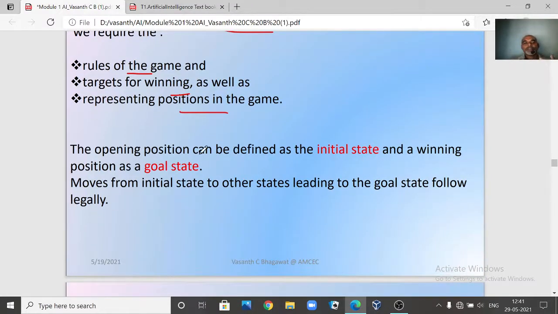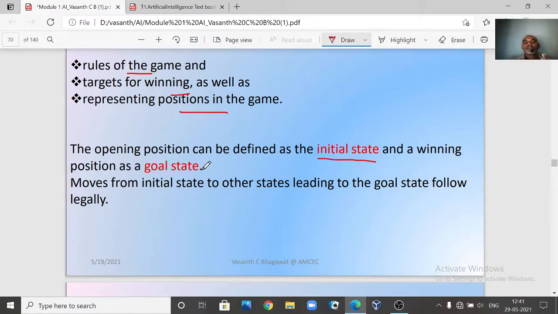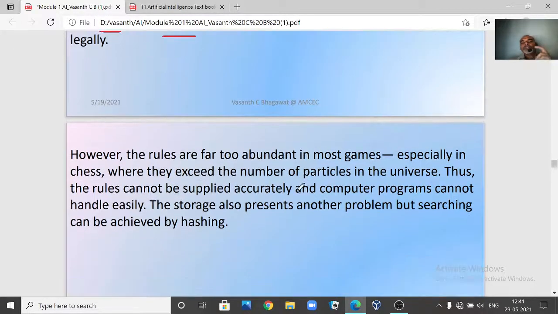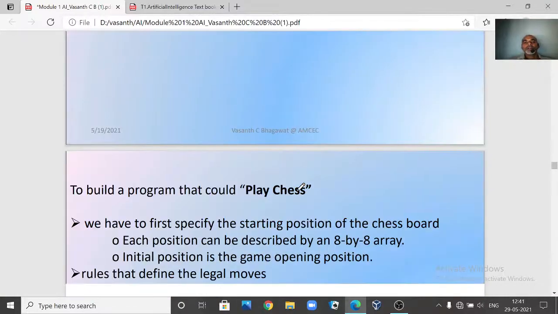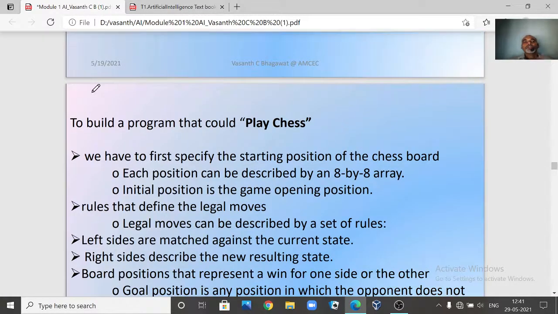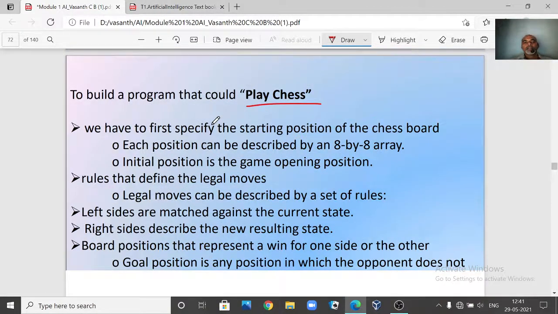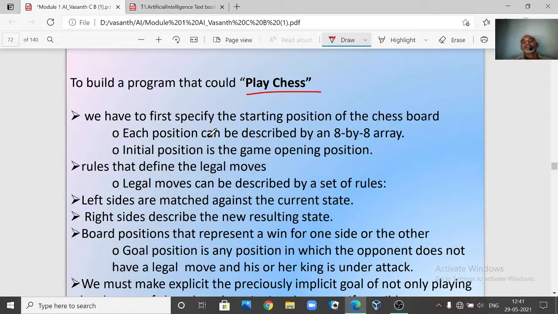Right, already we have discussed this. The opening position of the game we call the initial state, and the winning position is generally called a goal state or the final state. And we need moves. So we go from the initial state to some other intermediate state, and eventually you find the goal state. So now this is how we are going to start working on defining the problem. So to build the problem, let's first take the example of chess. Right, now how are we going to give the state space representation for this particular game, chess?